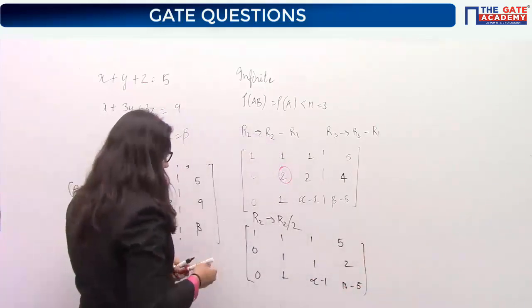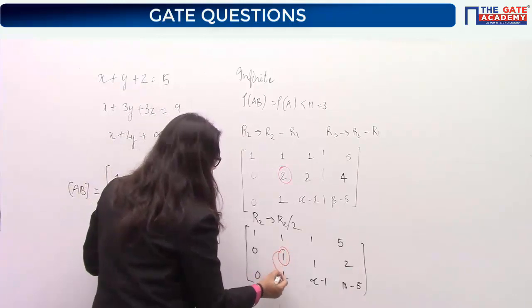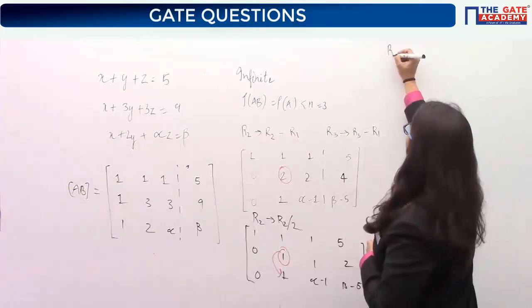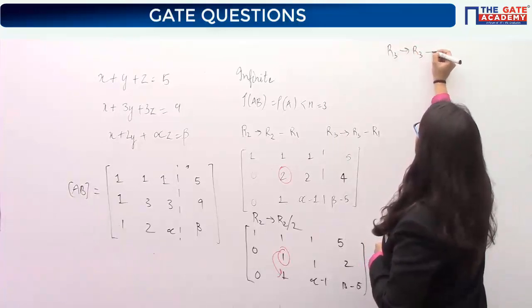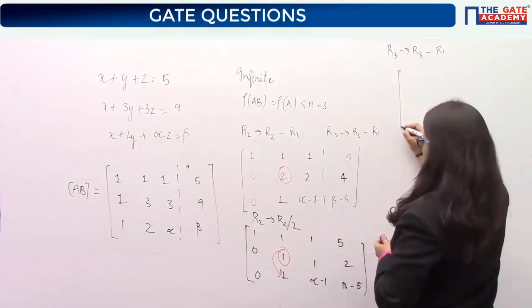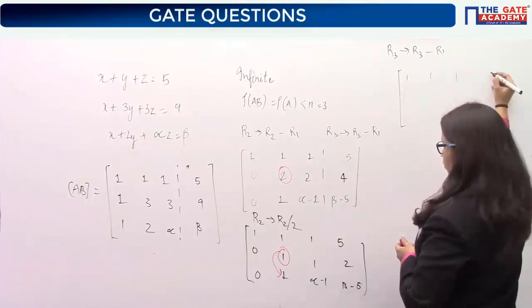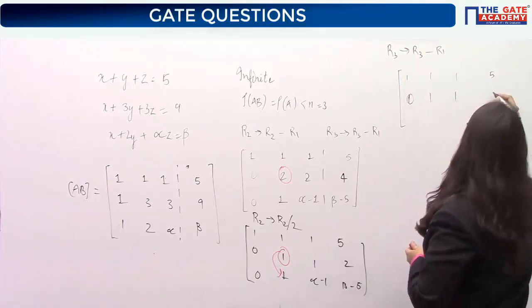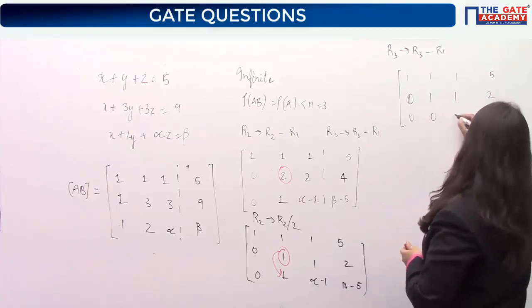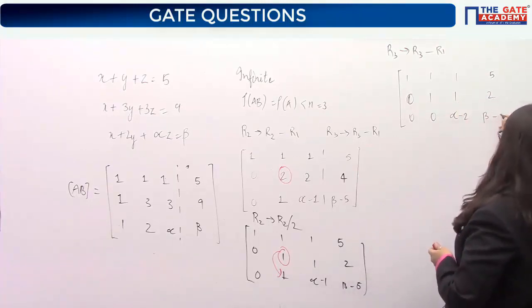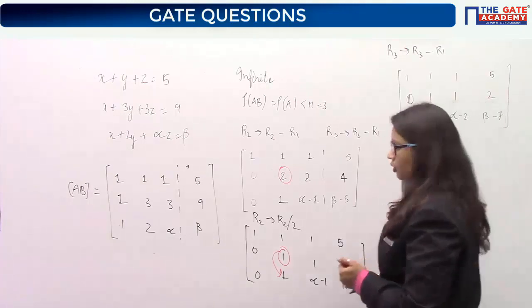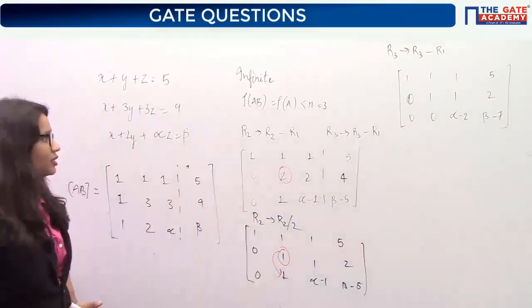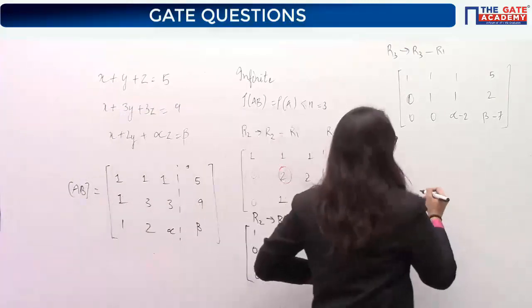Then what will be the step? Then just use this one to convert this element to 0. So on R3 we will apply the operation. All these calculations are just our 6th class level calculations, so I'm not going deep into them.